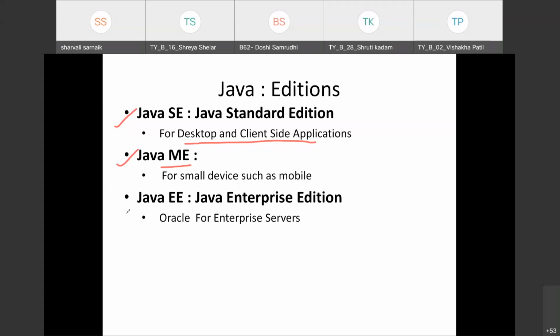The last edition was Java EE, that is Java Enterprise Edition. Java Enterprise Edition was used for business applications or software used in large areas. So these were the three editions incorporated by Oracle: Java SE, Java ME, and Java EE.